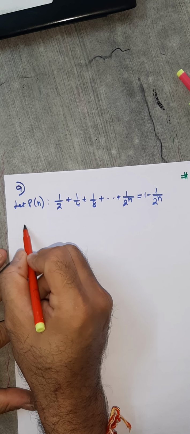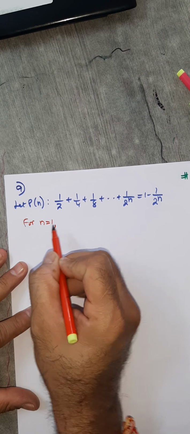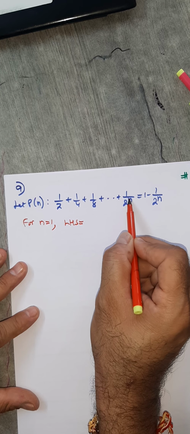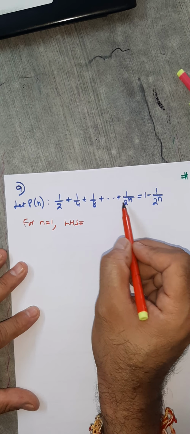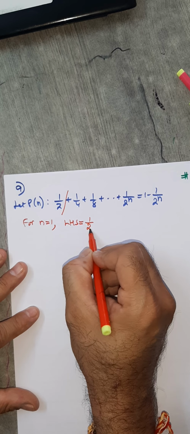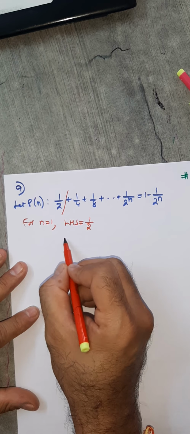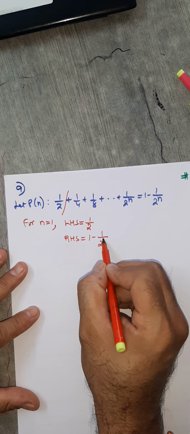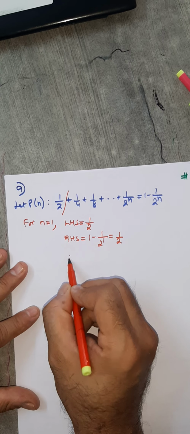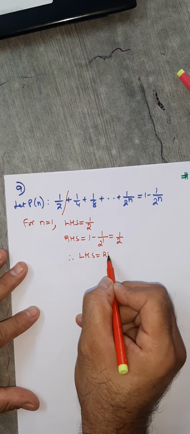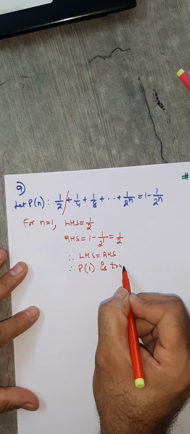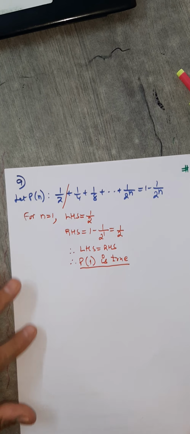Okay, so step number 1. For n is equal to 1, write LHS. What is LHS? Put n equals 1. So you are getting just 1 by 2, that is the first term alone. What is RHS? Here 1 minus 1 upon 2 raised to 1, which is again 1 by 2. So therefore LHS equals RHS, and therefore P of 1 is true. So the statement is true for n equal to 1.